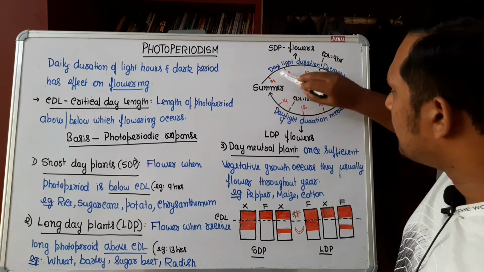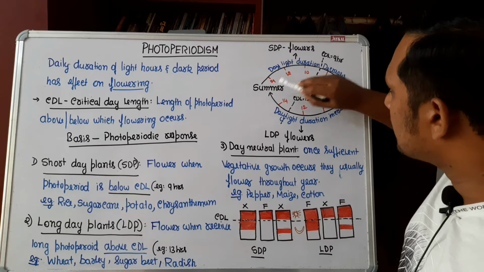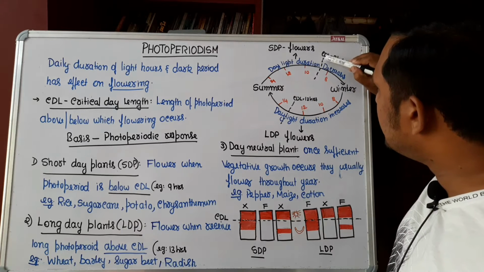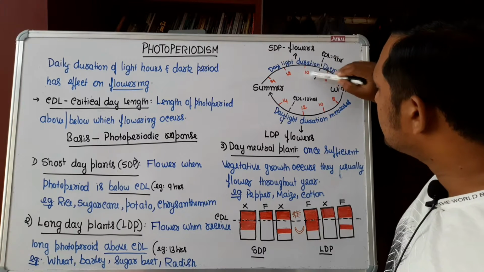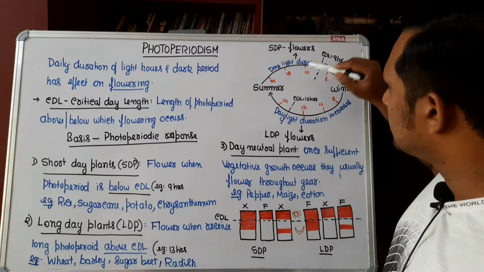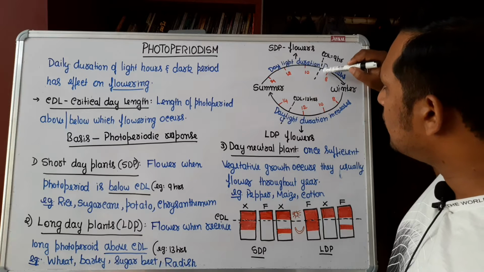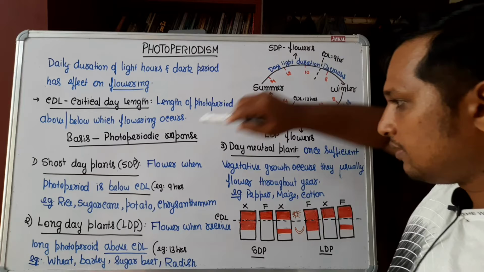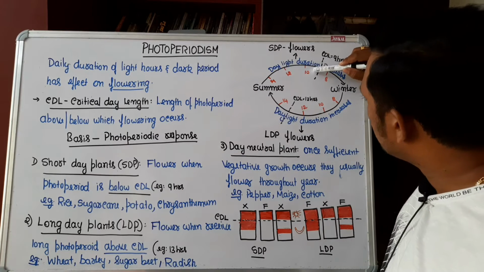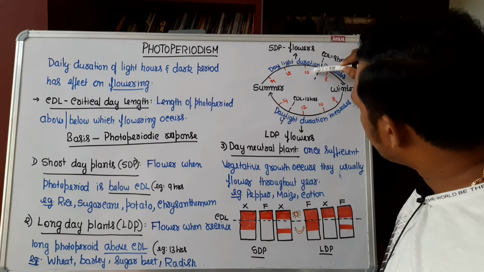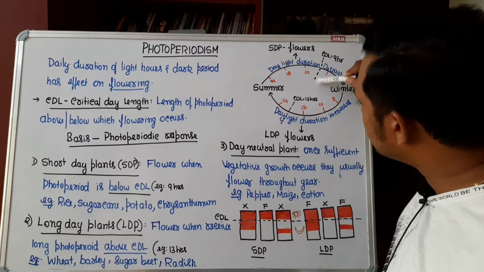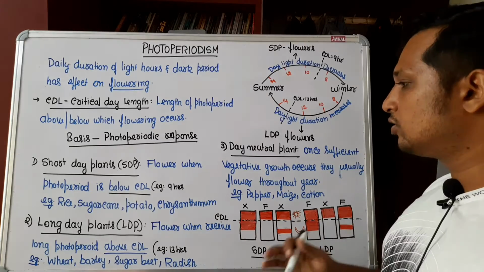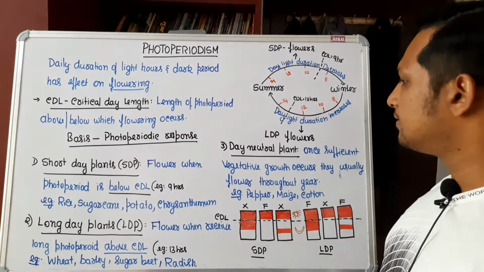As we know, short day plants flower in the season from summer to winter, when day length is decreasing. Now if I take critical day length as 9 hours, in between 10 and 8, I will find they flower only when the light period is below the critical day length. That means once they cross this point, 9 hours, and get 8 hours, less light than the critical day length, then they are going to flower. Those plants are called short day plants.